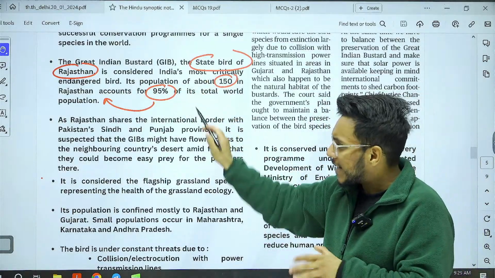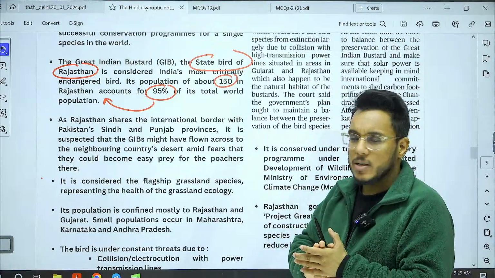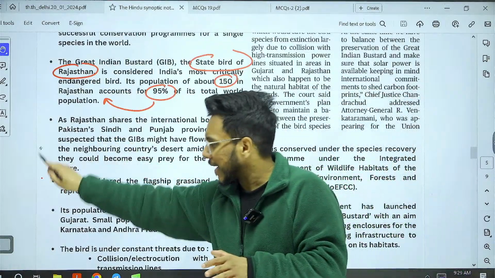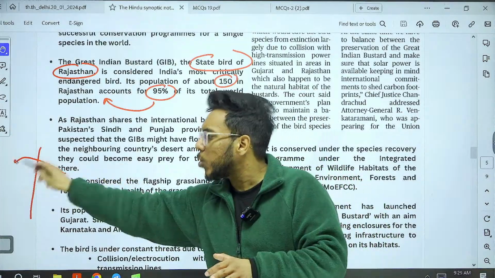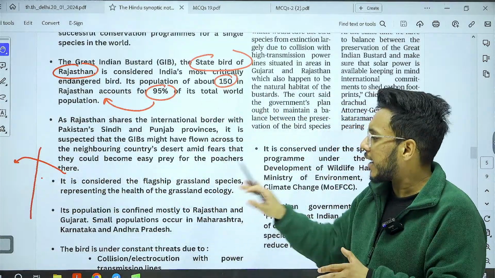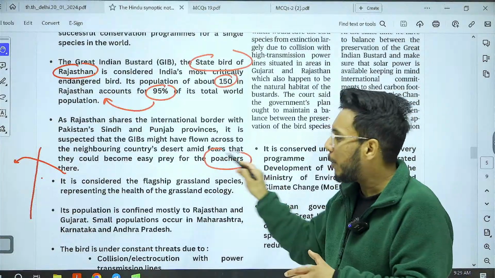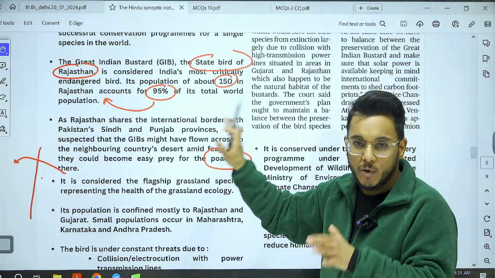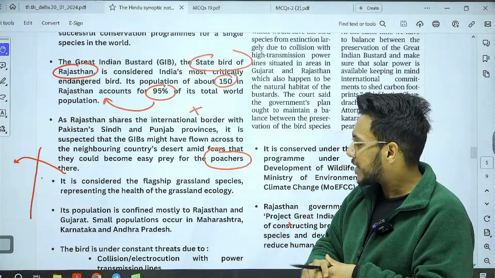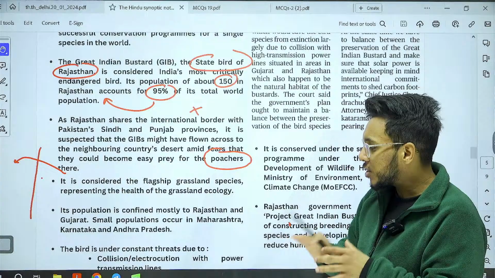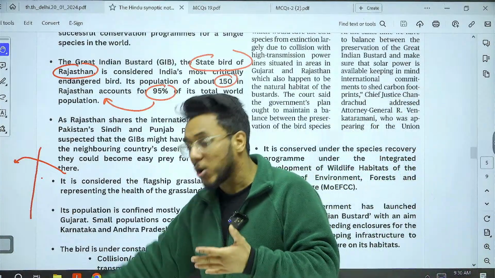Now, understand this particular thing. When we talk about the great Indian bustard, as Rajasthan shares a border with Pakistan, some of the great Indian bustards go to Pakistan, and in Pakistan they are hunted by poachers, and poachers hunt them for their meat. So because of this, their population has declined. After that, guys, understand that their population has also declined because of many other reasons.